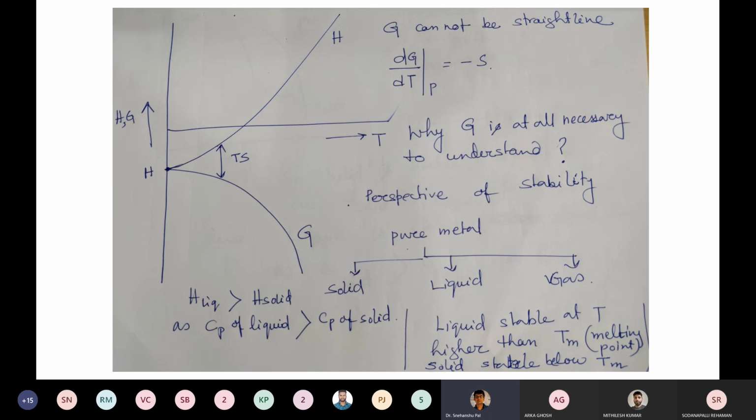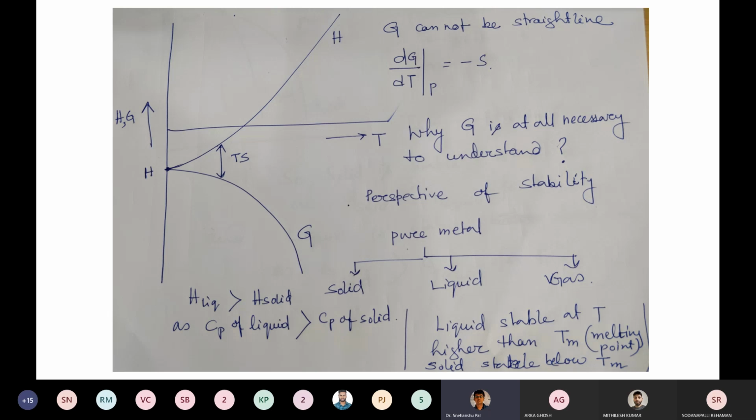It is well known. Why is it so? Because enthalpy depends on Cp, and Cp of liquid is always greater than Cp of solid. Why? Because there are more degrees of freedom in the liquid, and the vibration and all those things are more. So Cp is higher in case of liquid with respect to solid. That's why the enthalpy of a liquid is always higher than the enthalpy of solid. So if it is so, then it cannot be a criterion of stability.